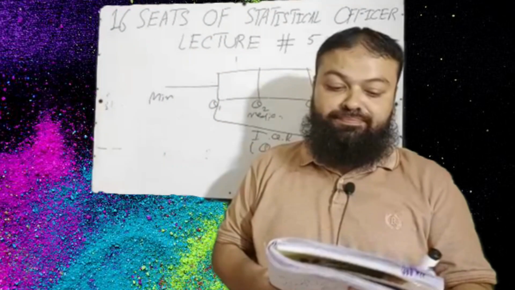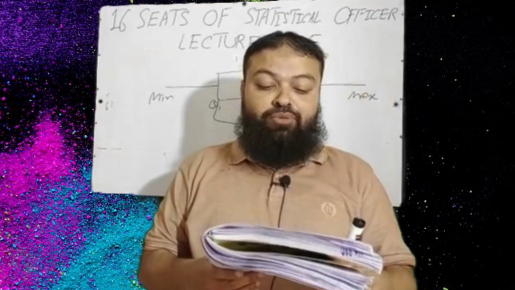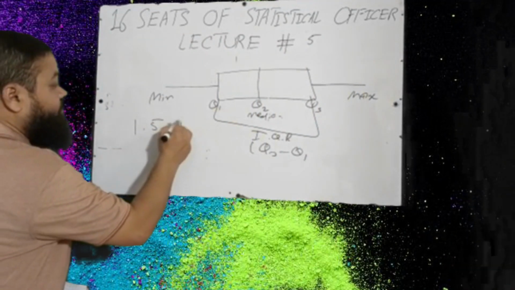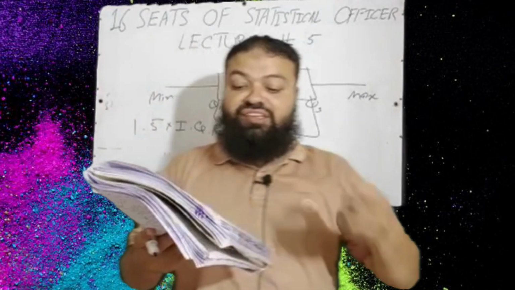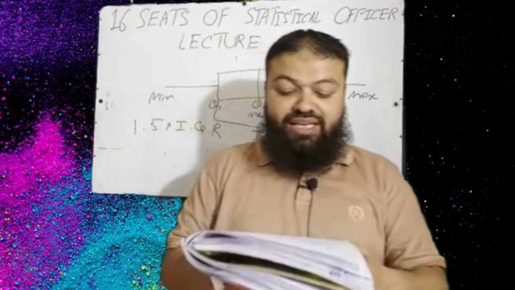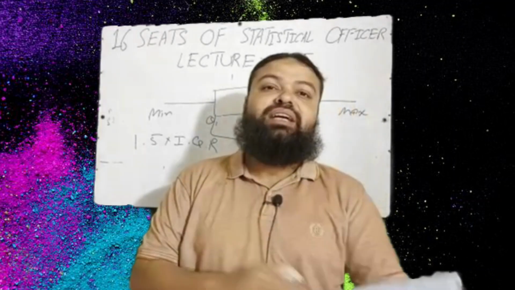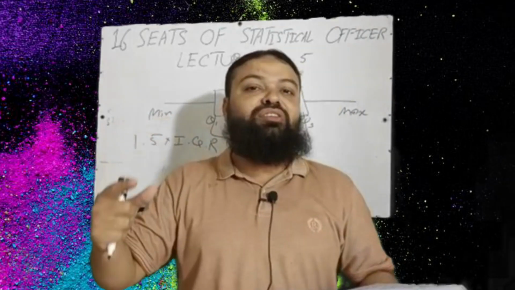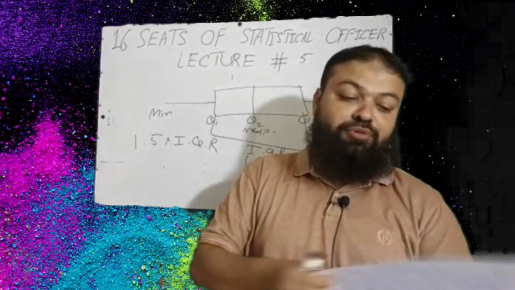Positively skewed. Next question is, dash is any value that is more than 1.5 times the interquartile range from the closest end of the box in a box plot. A. median, B. outlier, C. extreme observations, D. both B and C. If any value is more than 1.5 times interquartile range, Q3 minus Q1, that is called outlier as well as extreme observation. It means B and C is the correct option.